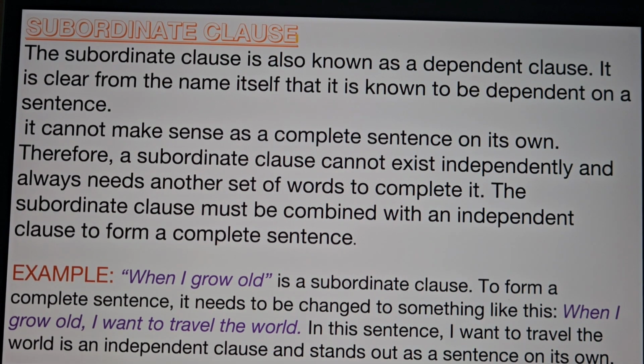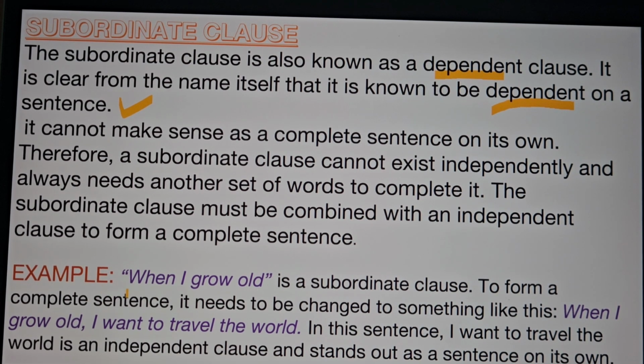Let's see the subordinate clause. The subordinate clause is also known as a dependent clause. It is clear from the name itself that it is dependent on a sentence. They are dependent on another sentence to be complete. It cannot make sense as a complete sentence on its own. Therefore, a subordinate clause cannot exist independently and always needs another set of words to complete it. The subordinate clause must be combined with an independent clause to form a complete sentence.